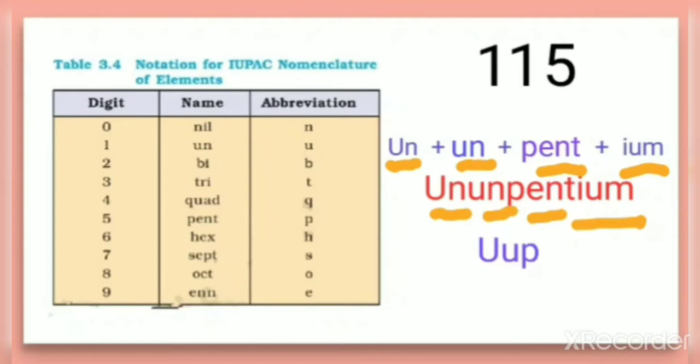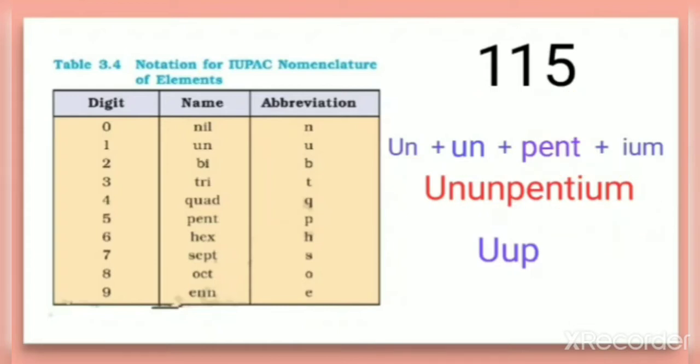Same as the digits, the first digit should be named first, the second digit second, and the third digit third, and at the end ium is to be given. So the name comes in this way, and the symbol is also clear from this.